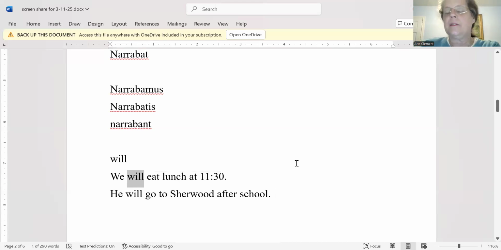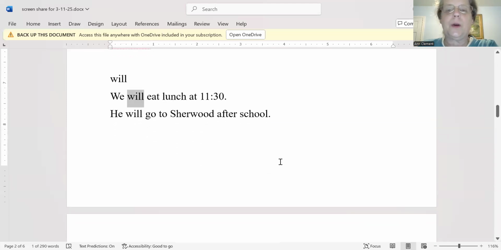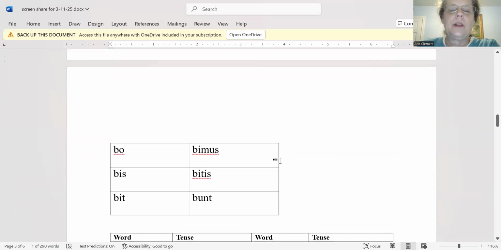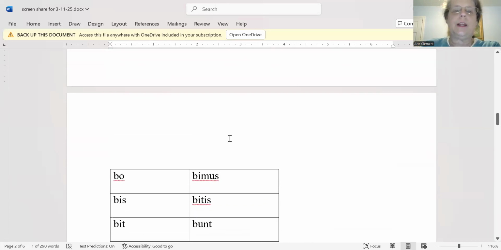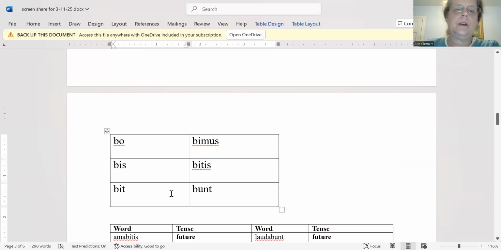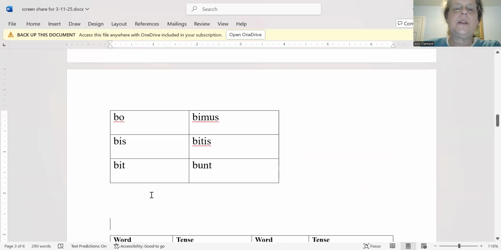So in Latin, we don't use a helping verb to express the future. We use a set of endings, and that's probably not a surprise. So let's look at the endings for the future tense. The endings for the future tense are as follows: bo, bis, bit, bimus, bitis, bunt.